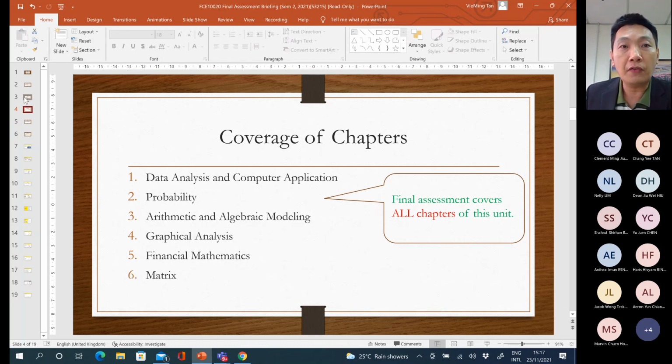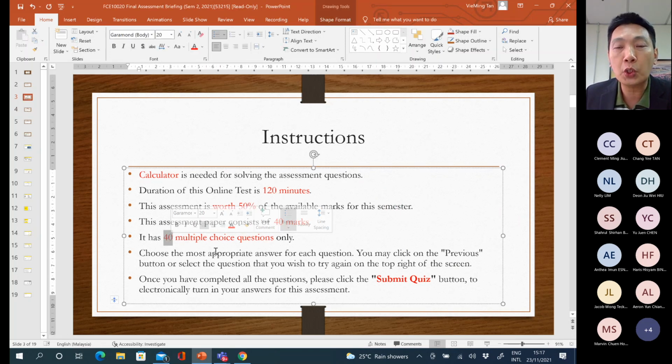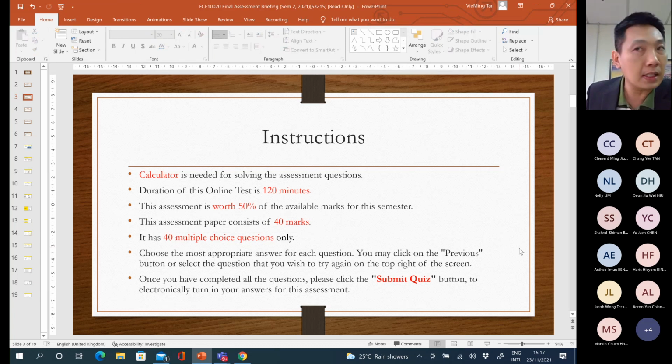Each question consists of 4 options for you to choose the best answer. There is no subjective question and no essay question. You do not need to show any workings to get full marks. Workings are not required at all.